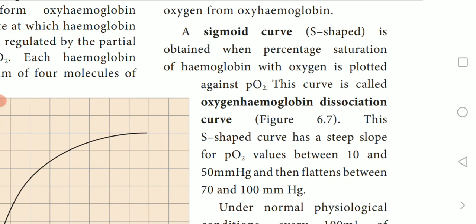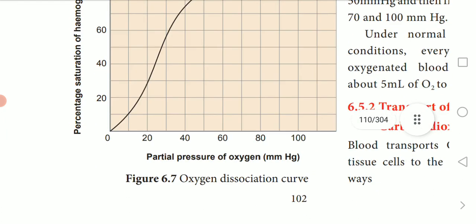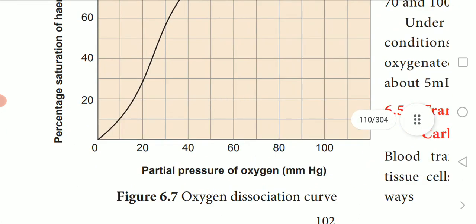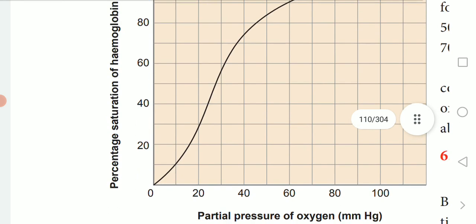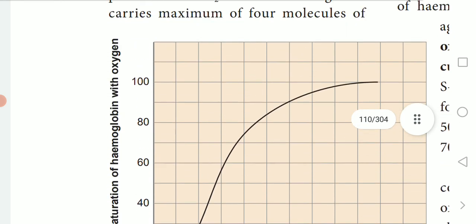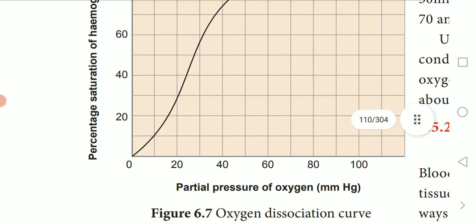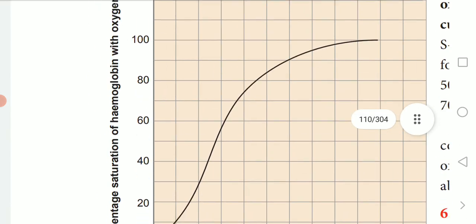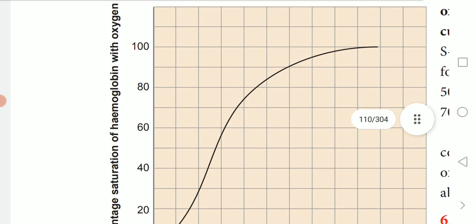When it goes to the tissues, where there is low partial oxygen, high partial carbon dioxide, high hydrogen ions, and high temperature, there will be dissociation of oxygen. Oxygen will be removed from the hemoglobin in the tissues.